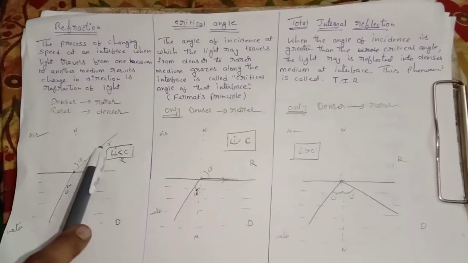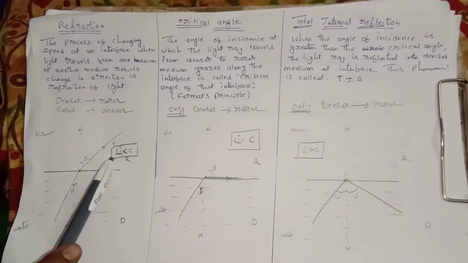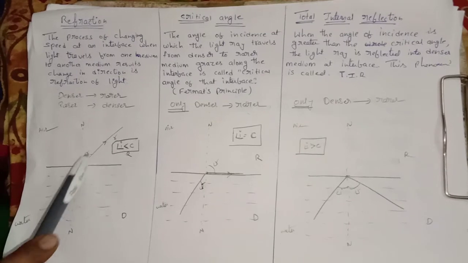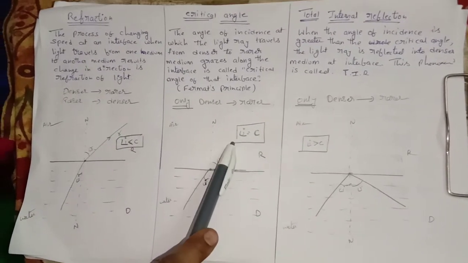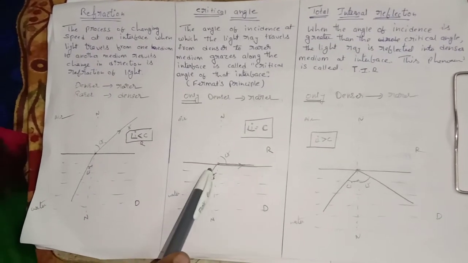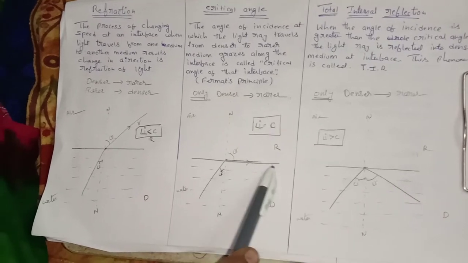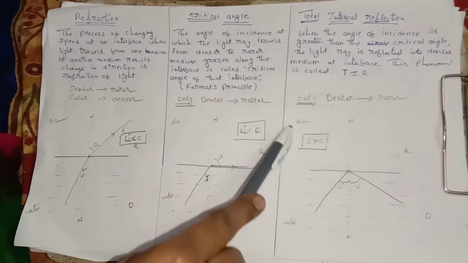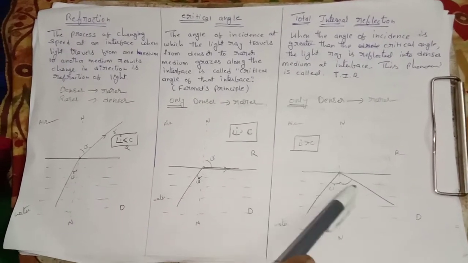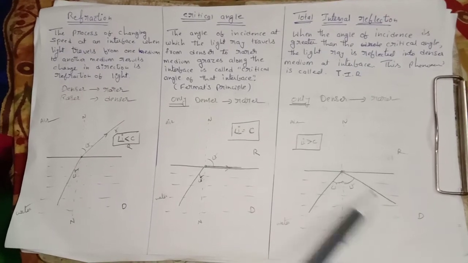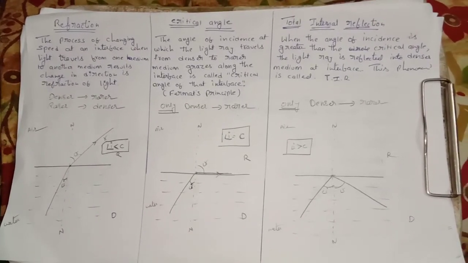This is very, very important. Angle I less than C, refraction takes place. Angle I equal to C, it goes straight and grazes along the interface. And if angle I is greater than C, then reflection takes place. Okay, is it clear? Yes.